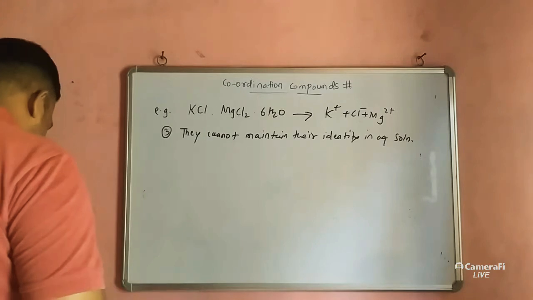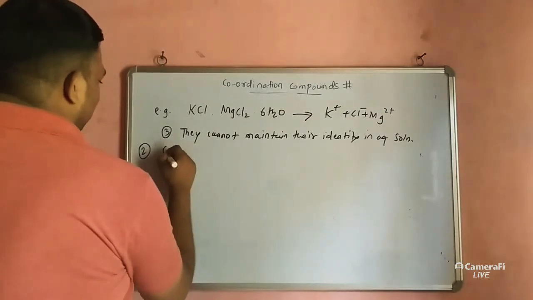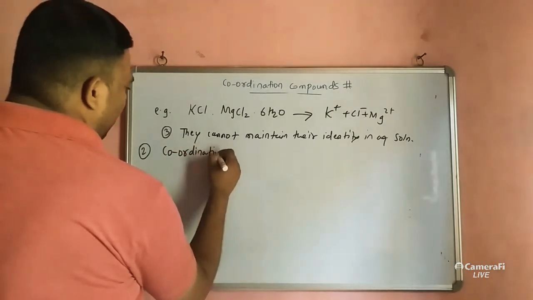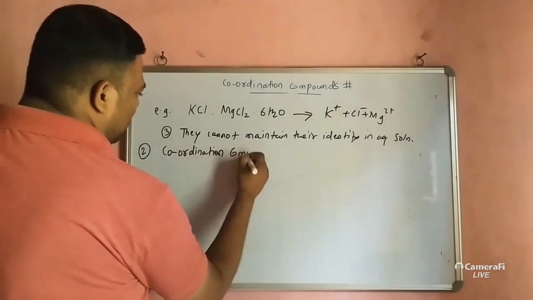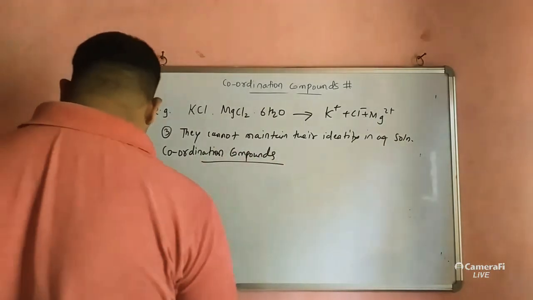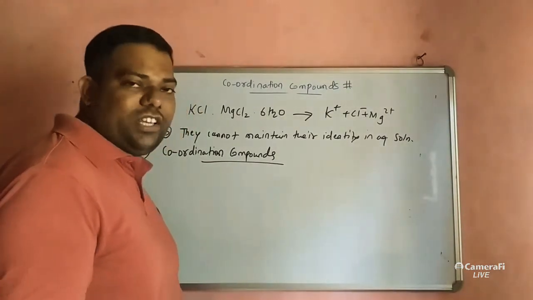Understood? Okay, now we will see coordination compounds. As you know what coordination compounds are, we saw examples also.